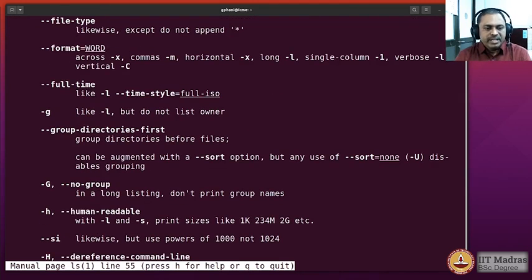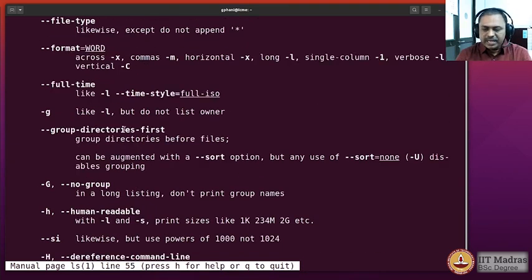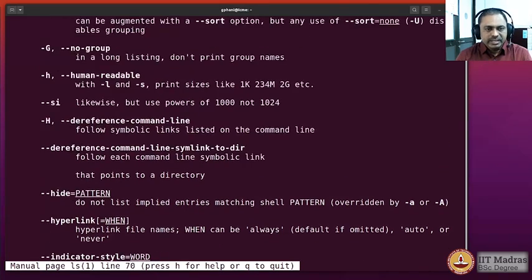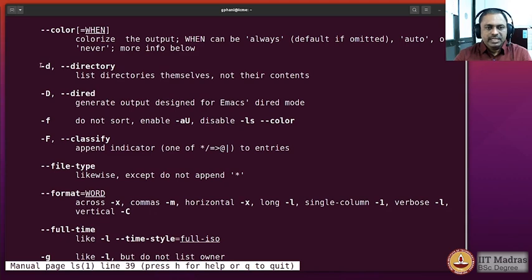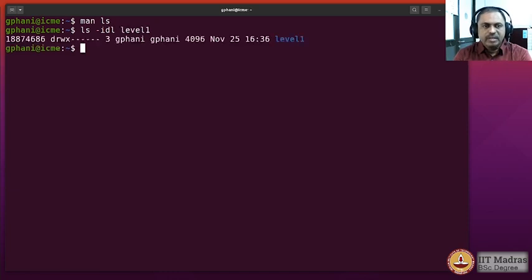For example, -L does not have a long form, whereas if you look at the -i, it has a long form --inode, and then if you look at -d, it has a long form called --directory. So which means that I can actually type in this manner: -i -d -L level 1. I could also type in this manner: -L --directory --inode level 1.